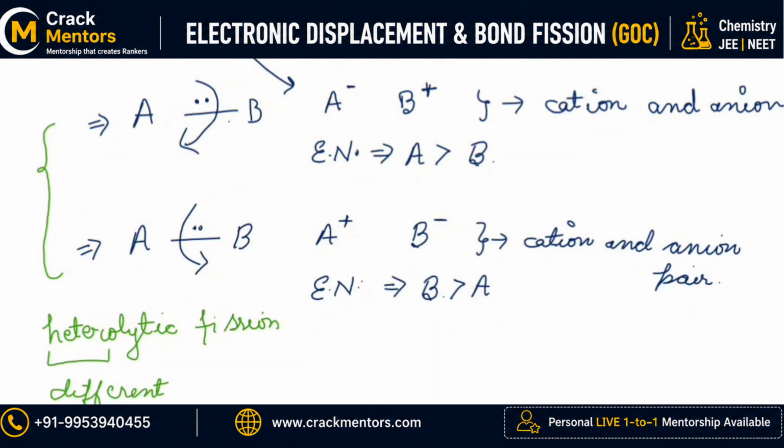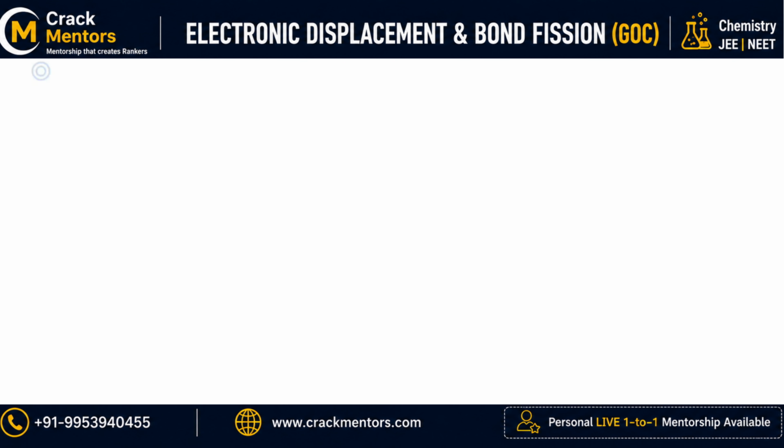So now I would like to write a few points about homolytic fission. If I summarize all the things for homolytic fission, what can I say?